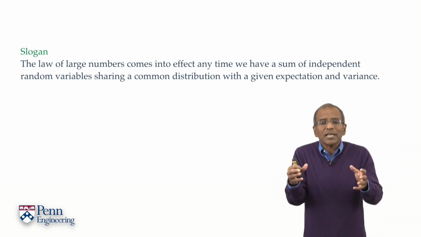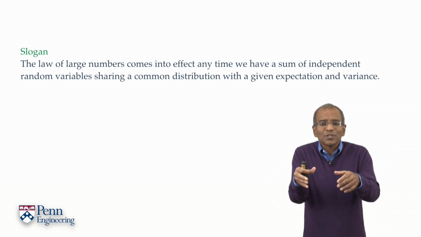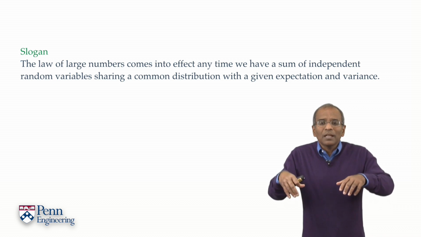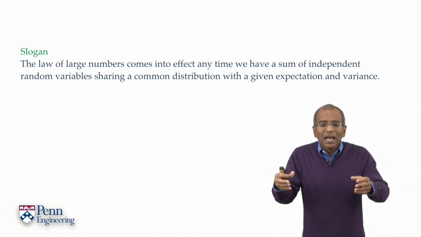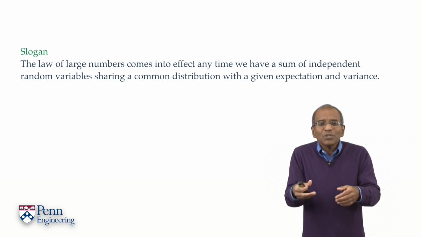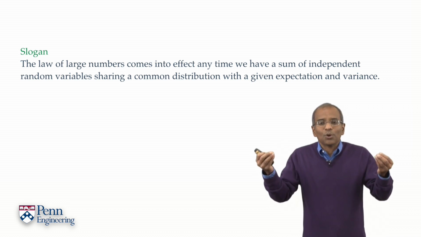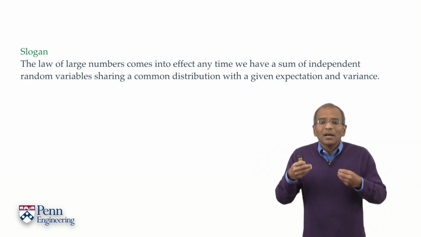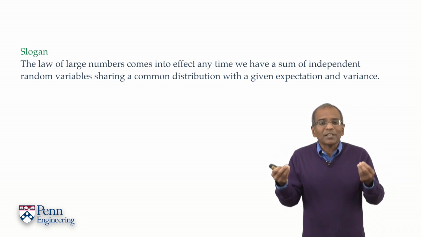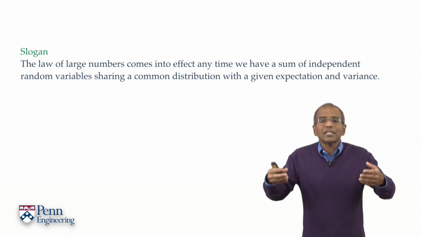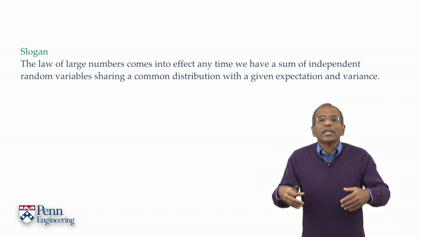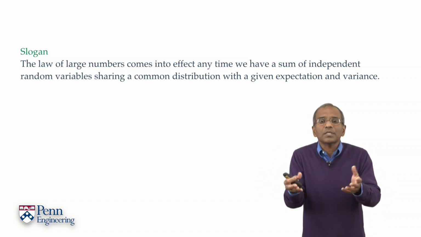And in general settings, we will take the ideas of center of mass and the idea of a moment of inertia and extend it with suitable linear operations. And so, at the high level, the story is, whenever we have an expectation and a variance, and we have repeated independent trials, we're going to expect to see a law of large numbers emerge.